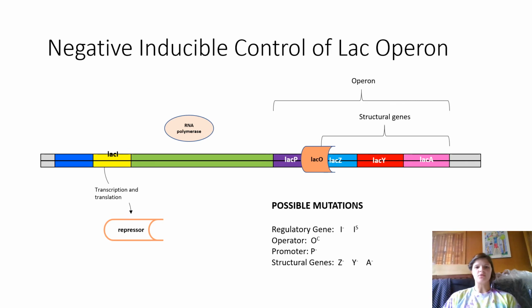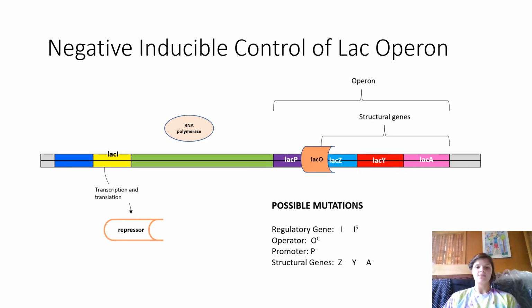Mutations in these genes will affect how they function. In the regulatory gene, I- is when the repressor can't bind to the operator. IS is when the repressor can't bind to allolactose. This superrepressor will result in it always being bound to the operator regardless of lactose presence, thus always preventing transcription of the lac genes.